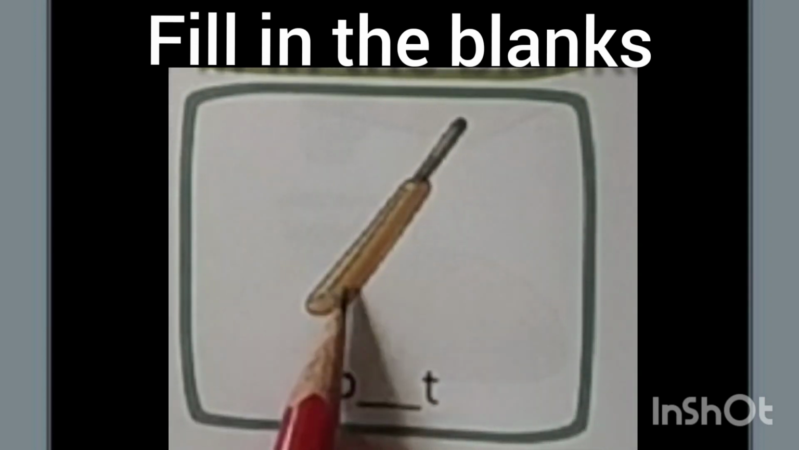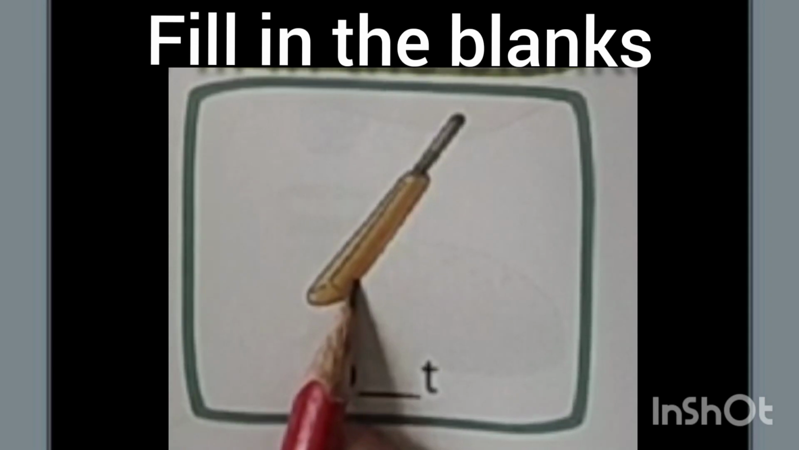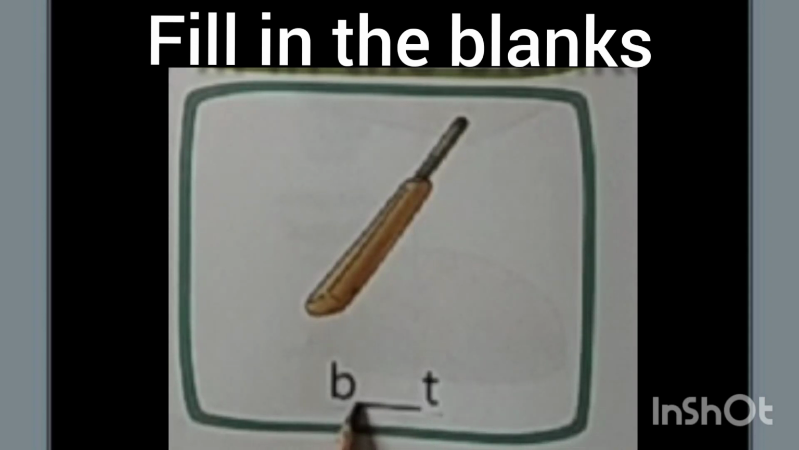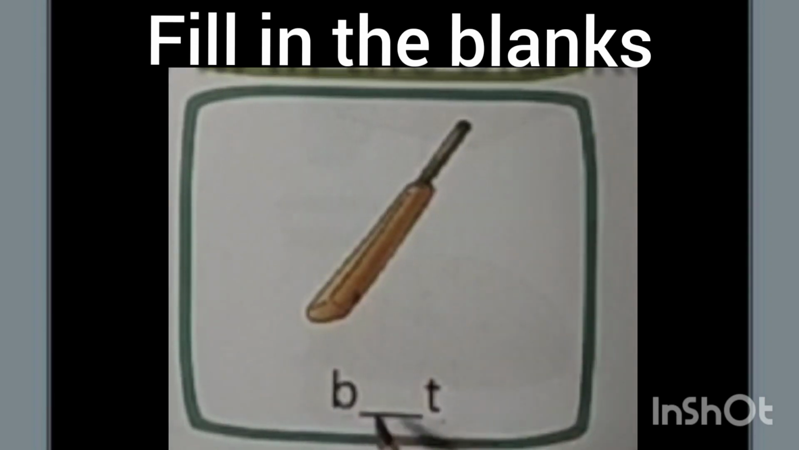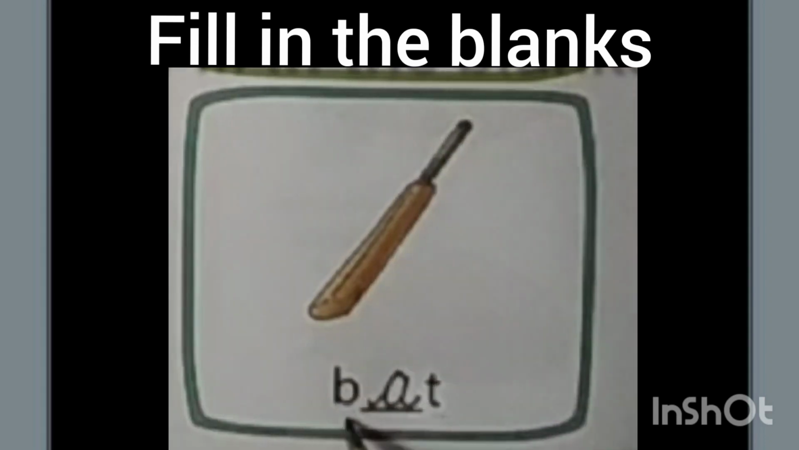See, this is the picture of a bat. Bat. Now let us see the spellings. Here letter A is missing, so we will fill letter A. Bat.